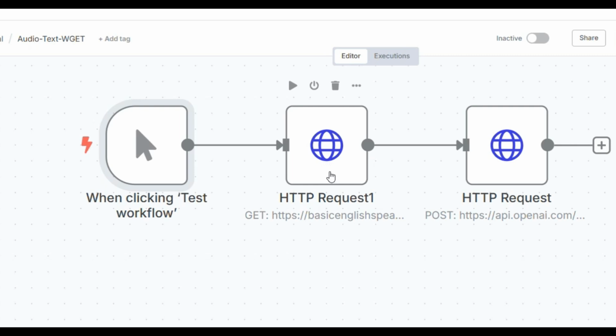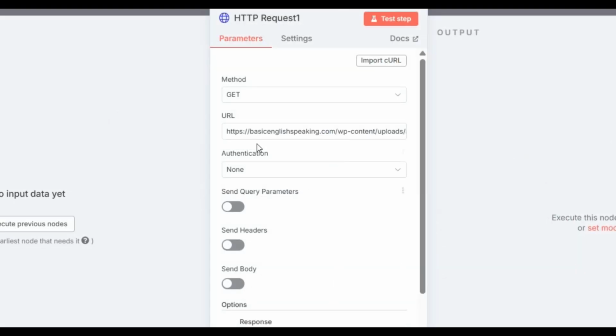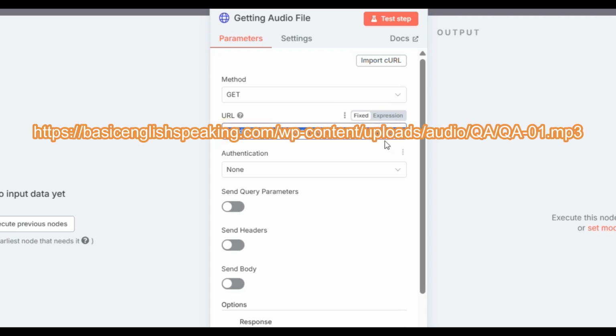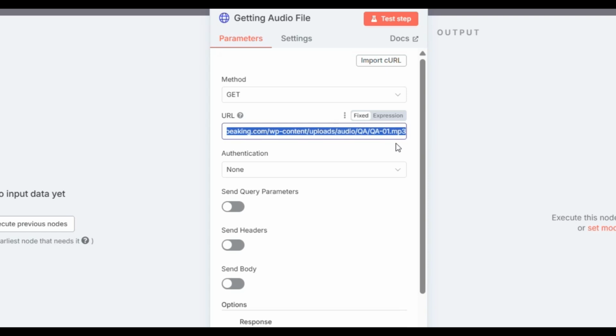The first one will be the HTTP request. First I need to get one audio file. I am using the method, you can see, HTTP request. You can give a name like getting audio file from, so you can give a meaningful name for what operation it does. The method is GET, and this is the URL. You can see it is having 01.mp3, question and answer 01.mp3.